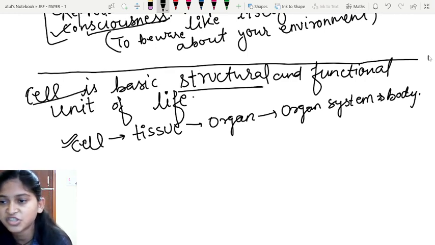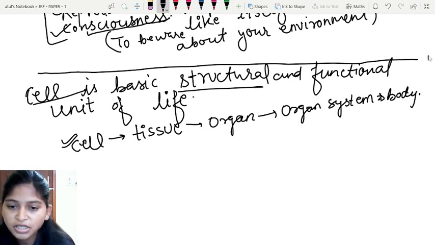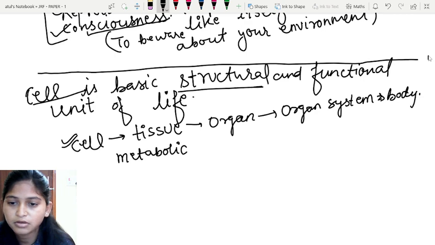So the cell is the structure. And what is the meaning of functional unit of life? Functional unit in the sense that in the particular cell the metabolic reactions occur.